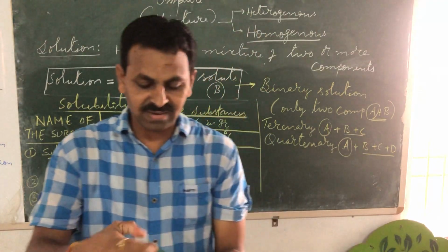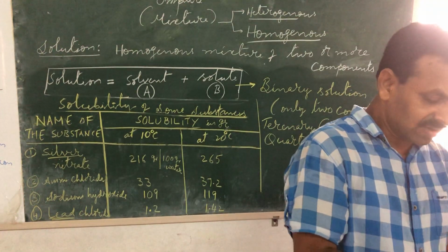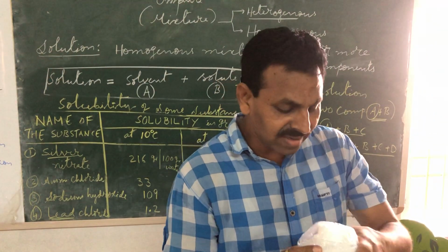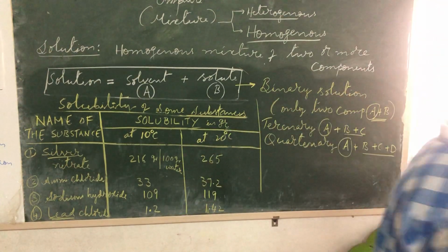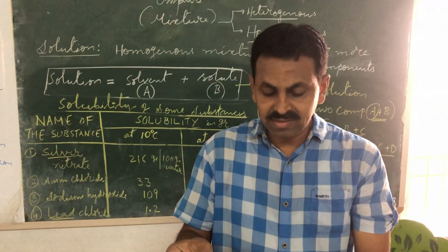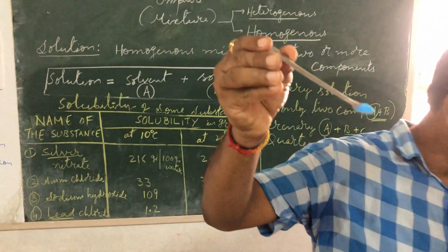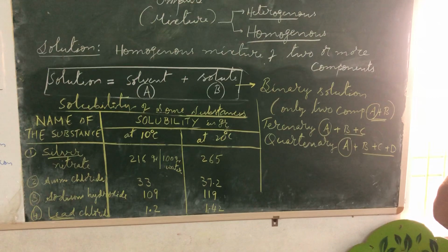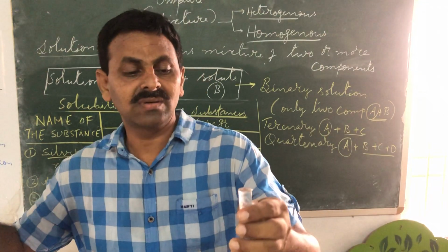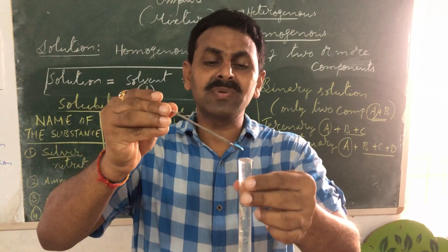I'm adding copper sulfate because it is blue in color, so you can easily understand whether the substance is being added or not. If it is a colored substance, you can easily understand whether I am adding it and how much I am adding. Say I am taking some copper sulfate, which is blue in color, you can see it clearly. And now I have a full test tube of water. If I add any more water, it will fall down. See, I am adding some copper sulfate. See what will happen.